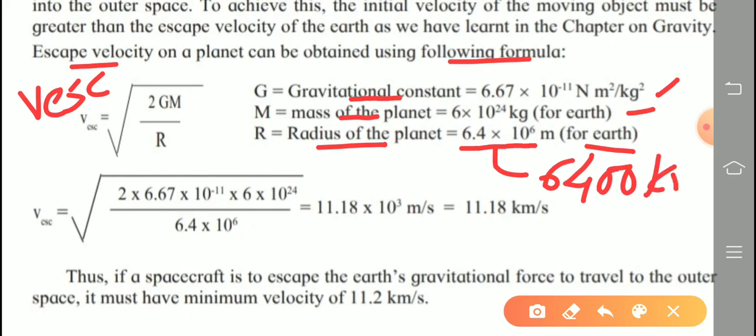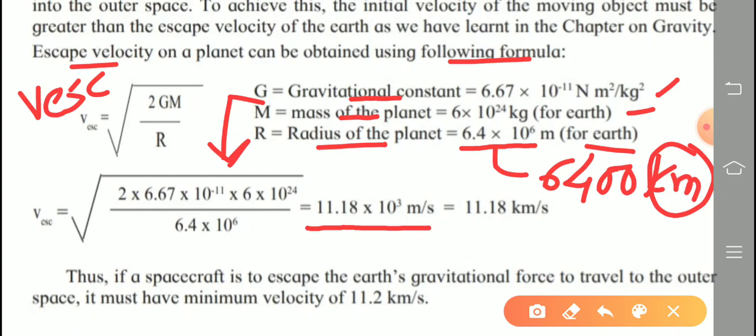6,400 kilometer. This is a large unit. Now V escape, if we are substituting all these values in this formula, after calculation we are getting the answer 11.18 into 10 raised to 3 meter per second. So 10 raised to 3 means 1000. So meter converts into kilometer. So 11.18 kilometer per second.